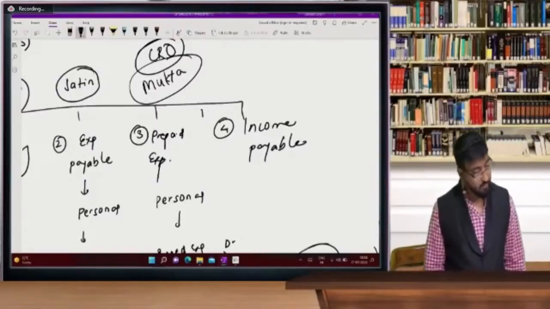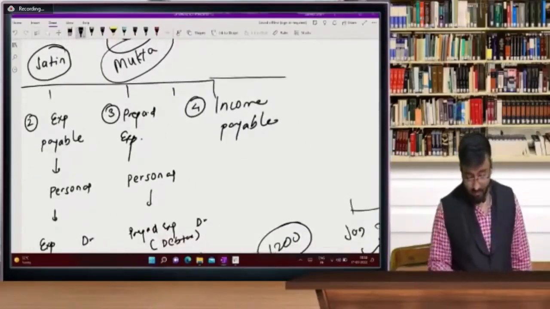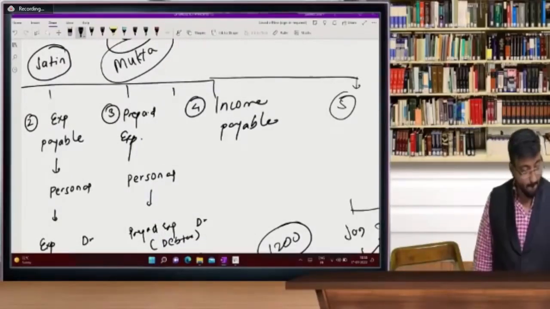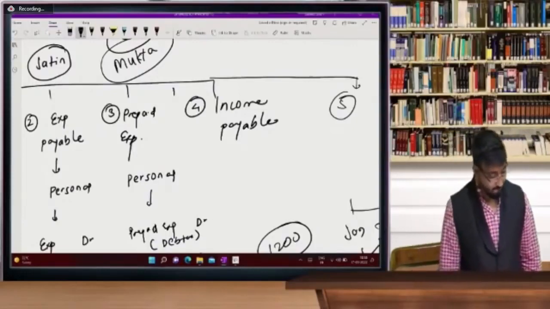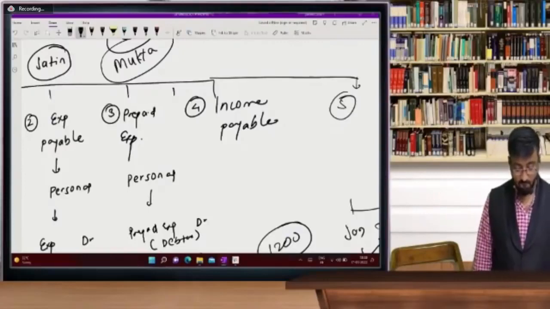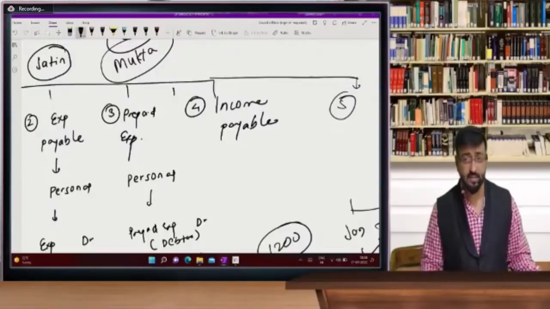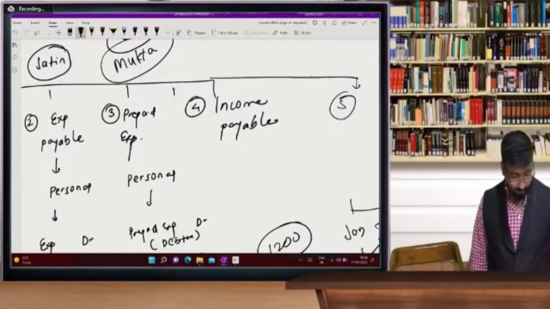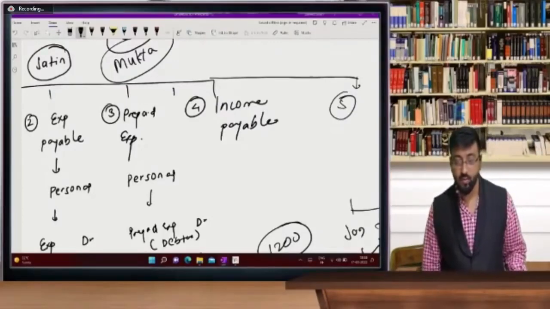Income payable. So who answered very fast? Let's see income payable. Income payable fast beta fast. Income payable की एंट्री बताइए. सर का आपको मिल गया क्या?